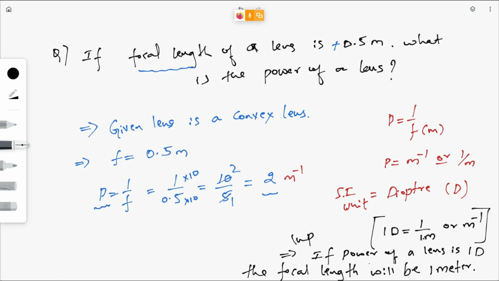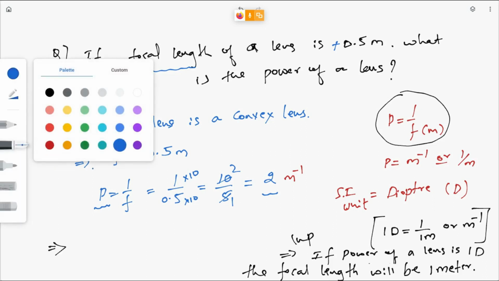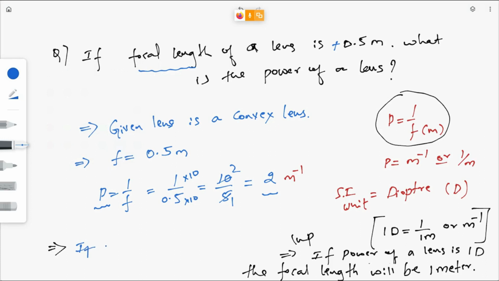1 dioptre is equal to 1 by 1 meter. Power is equal to 1 by F. What is the converse of this? If focal length of a lens is 1 meter, power of lens is 1D. If F is 1 meter, then P will be 1D, 1 dioptre.